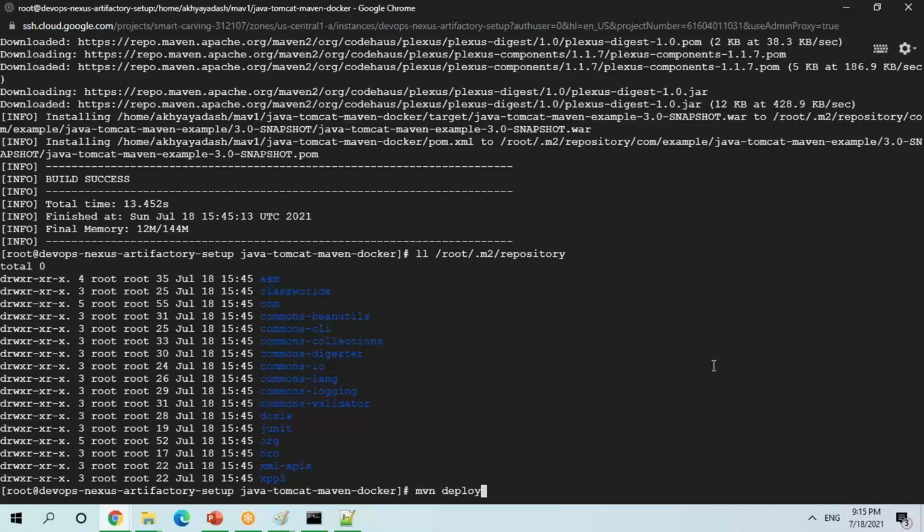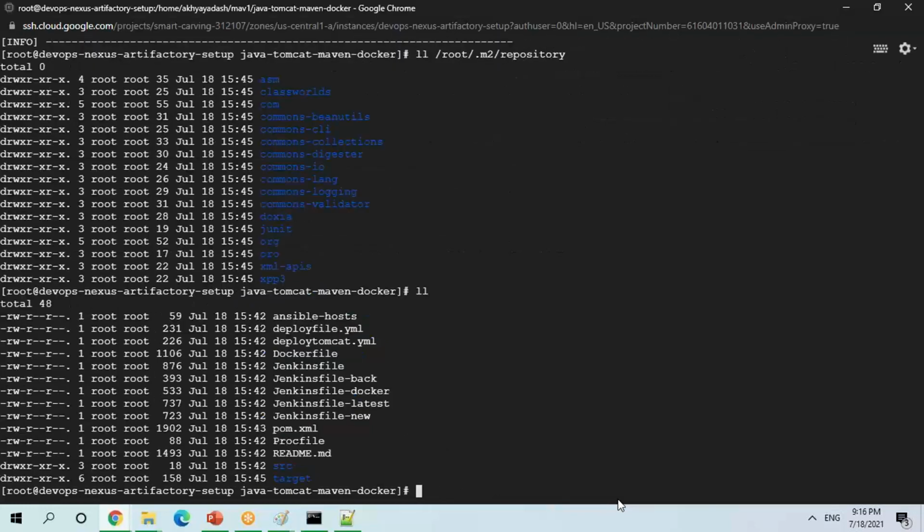Then will it be success or failure? We don't have pom.xml here. No, I have pom.xml here. Okay, you have it in the repository. But in the pom.xml, did we define the Nexus path, or will it be a local one because we are not doing it?